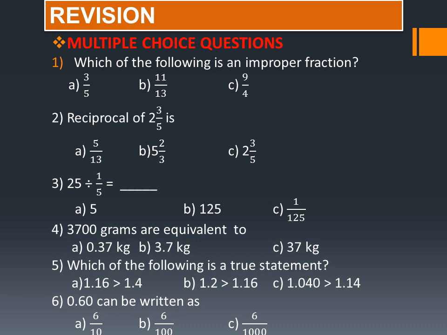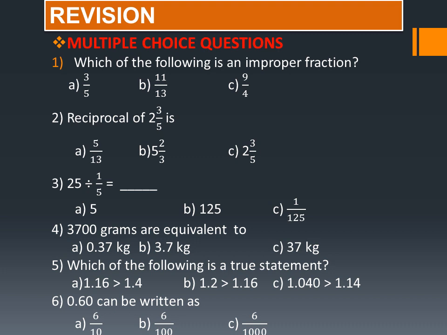Okay, next one, 25 divided by 1 upon 5. That also you have already learned about, the division of fractions. You have to multiply it by the inverse of the second fraction. That means 25 multiplied by 5 upon 1. Okay, you will get the answer.